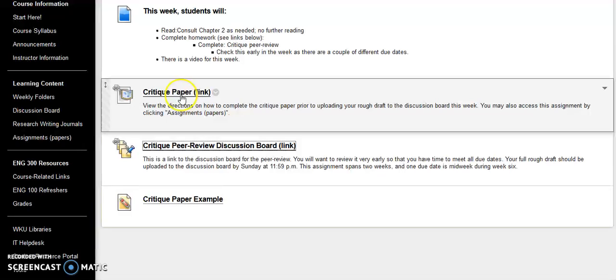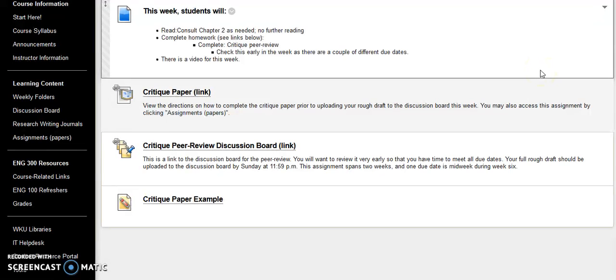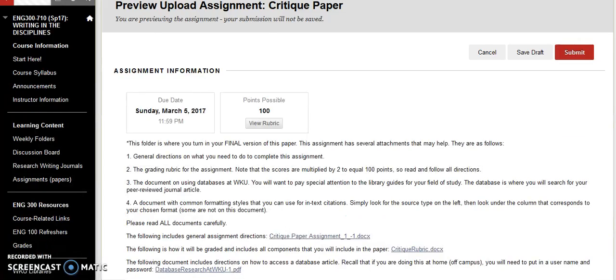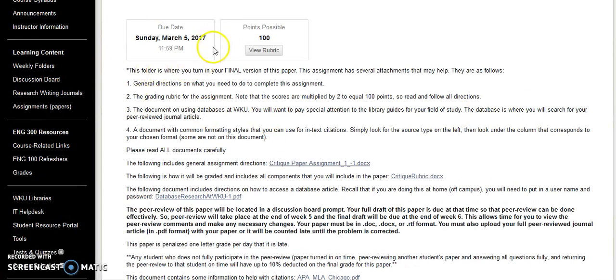So the first thing that you'll do is go to the critique paper before you do anything, because your peer-reviewed document should be written according to this assignment. If you notice, it's 100 points. The final, not the peer review upload. So what'll happen is you'll upload your rough draft, which is basically your final product, and you're wanting it peer reviewed by another student. And I will be looking at some of those as well, so that you can make some adjustments for your final paper. But the final copy of that, after you've made any corrections from the peer review, is due on March 5th. So just to be clear.